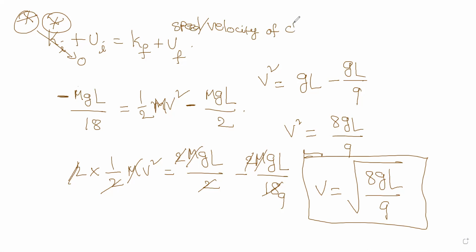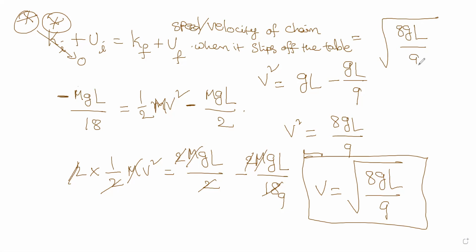Speed of the chain when it slips off the table. So this is what you have to know: square root of 8GL divided by 9. Units will be meter second inverse. Clear, everyone?